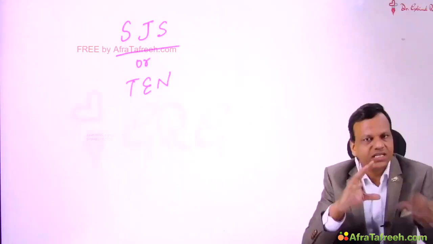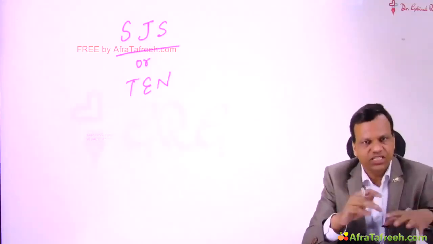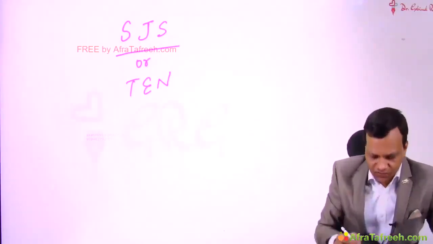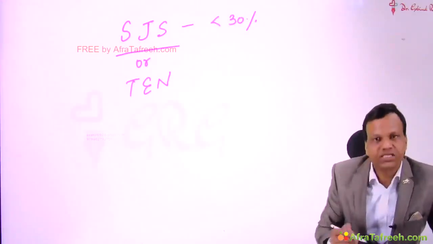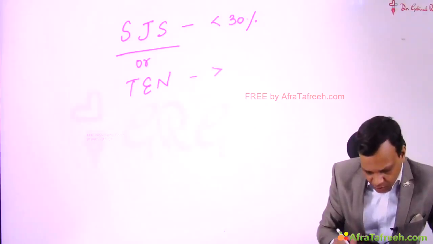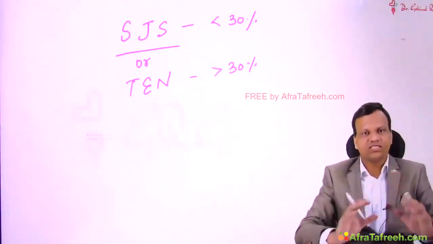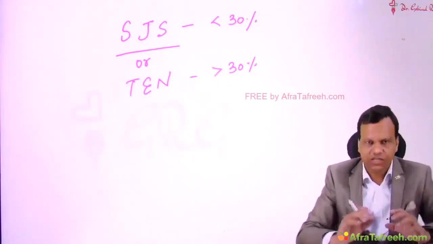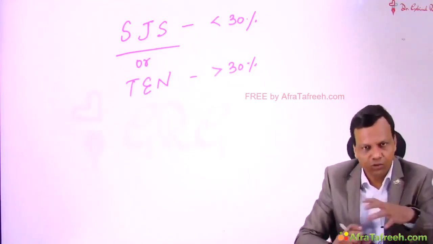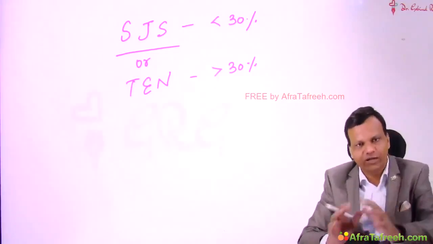So these are basically the skin side effects in which there is sloughing of skin. Stevens-Johnson syndrome is when the skin area involved is less than 30%, whereas toxic epidermal necrolysis is when it is more than 30%. So these are very serious side effects of lamotrigine. Initially, they were assumed to be very common, but the new studies show that they are not that common.